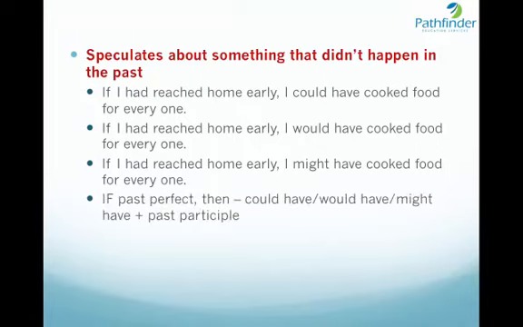So you would notice that the construction of this sentence is if plus past perfect, followed by could have, would have, or might have, plus the past participle. And this construction is used to speculate about something that did not happen in the past.